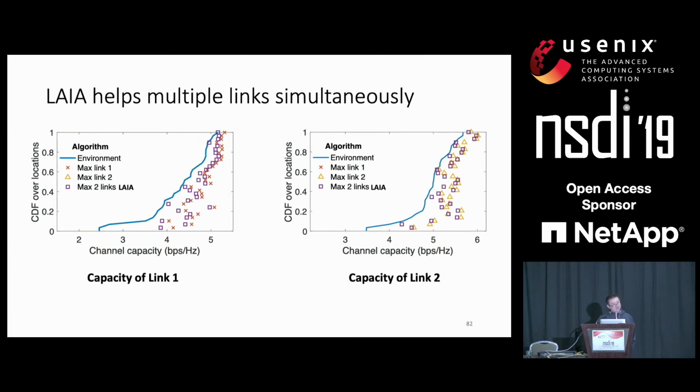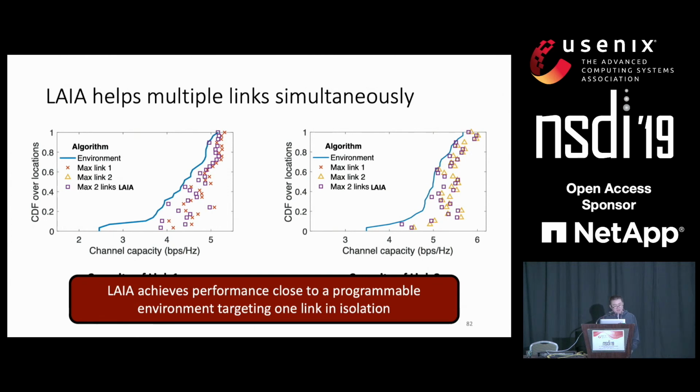And LAIA can improve the channel capacity of both links without decreasing the channel capacity of any of them. And the achieved performance is very close to only maximizing one link.